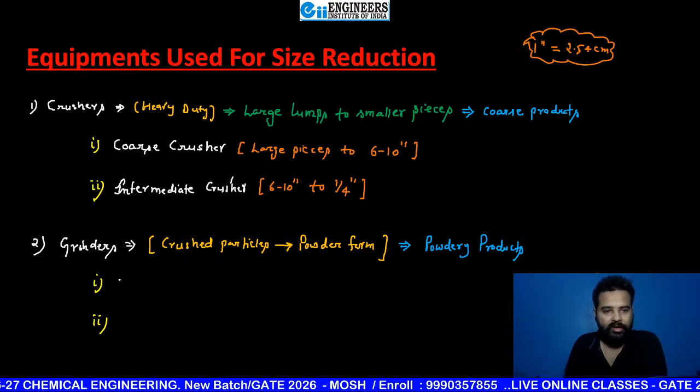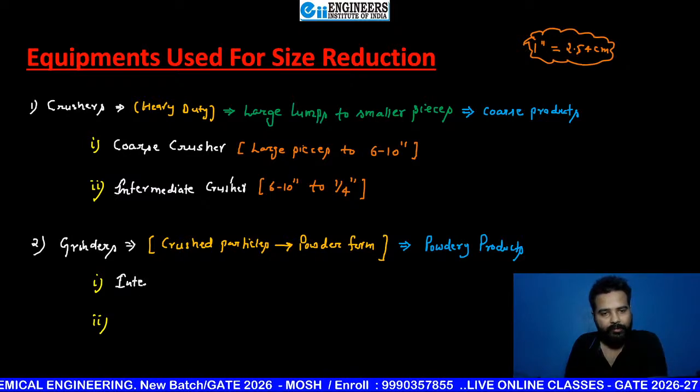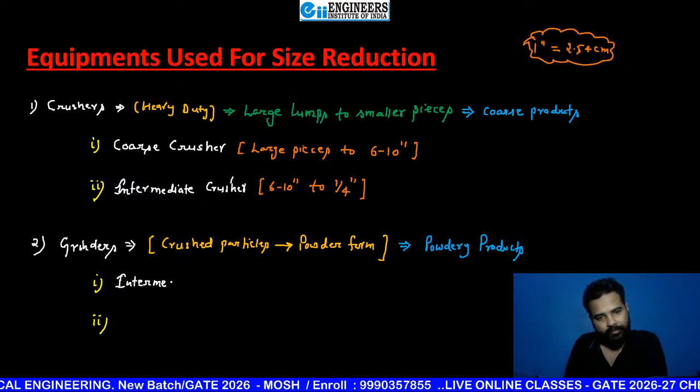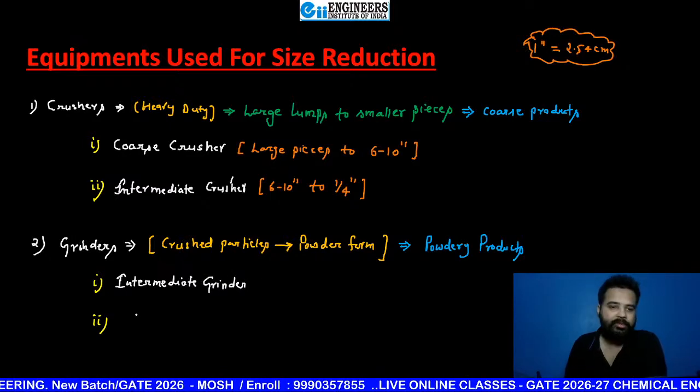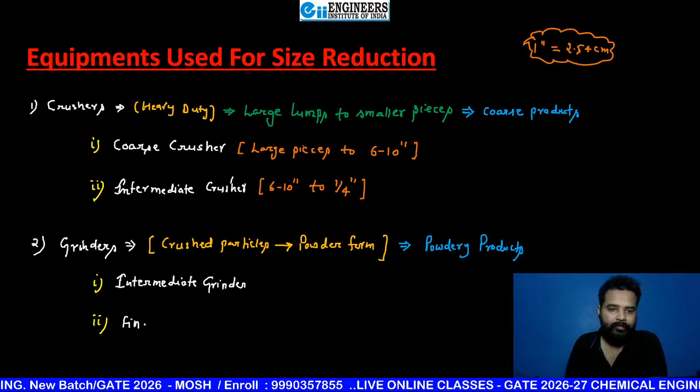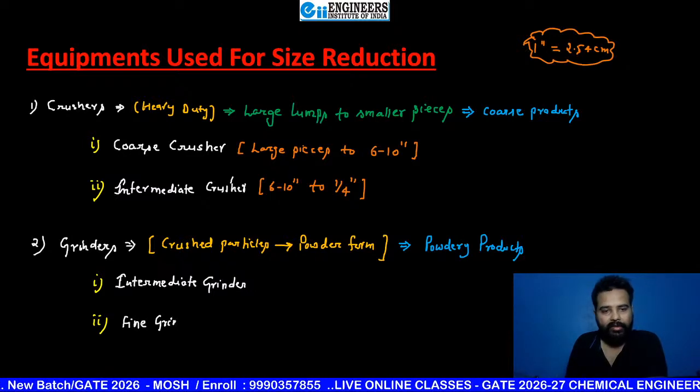So just write here, first one, intermediate grinder, and the second one is fine grinder.